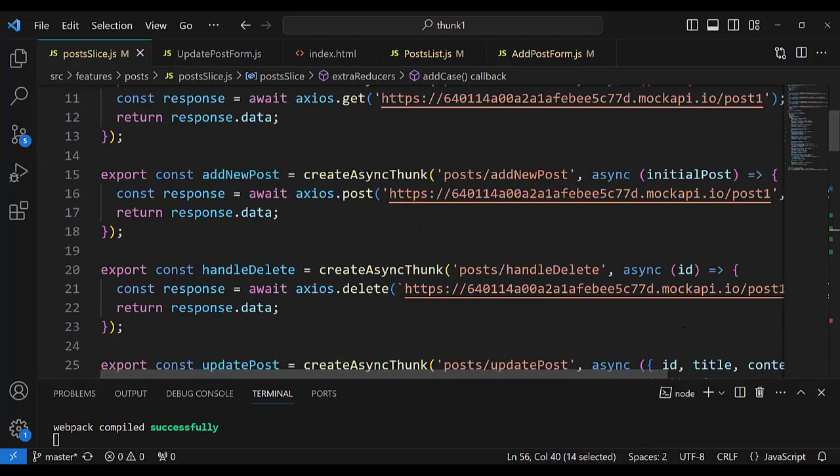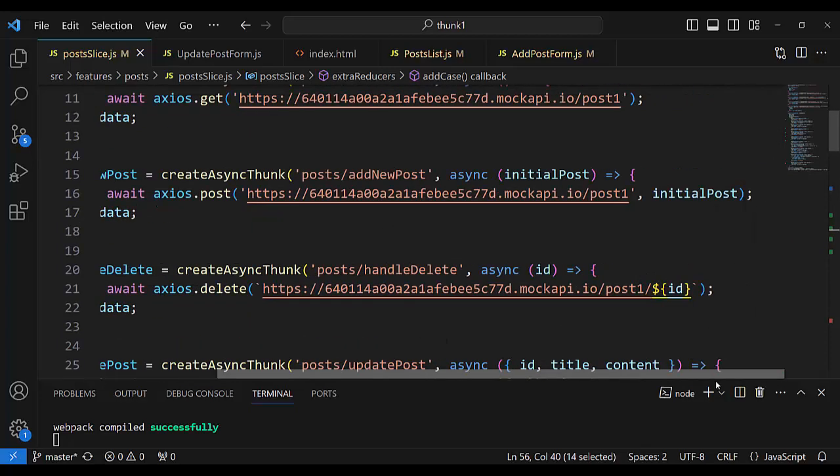addNewPost. What is initialPost here? Initial post is title and content only, and we see in the console log that it is an object.